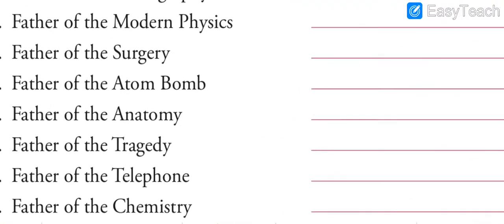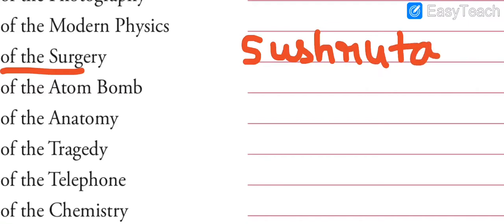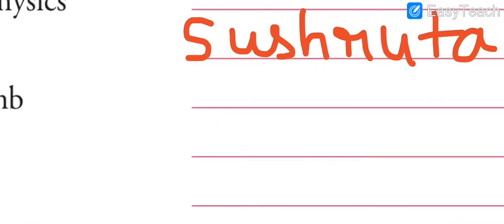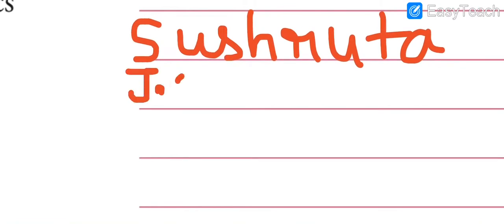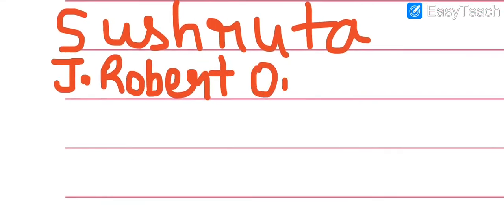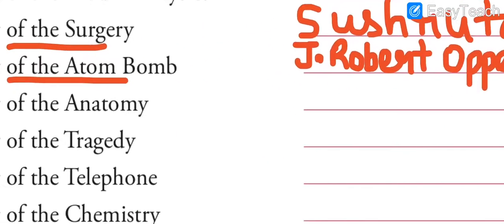Now, the next question is father of the surgery. Who is known as the father of the surgery? It's Sushruta. Father of the surgery is called Sushruta. Next is father of the atom bomb. Who is known as the father of the atom bomb? The name is J. Robert Oppenheimer. He is the father of the atom bomb. J. Robert Oppenheimer is known as the father of the atom bomb.